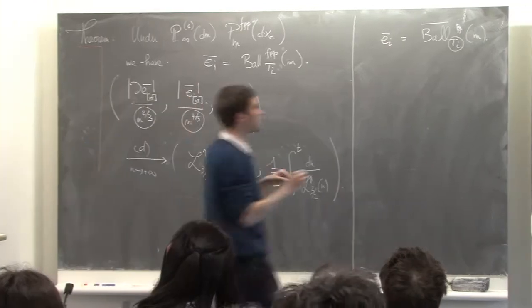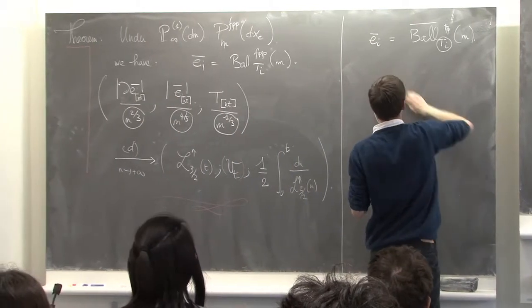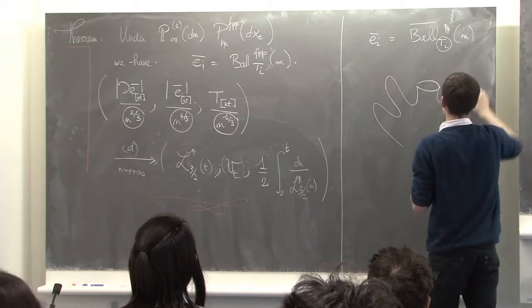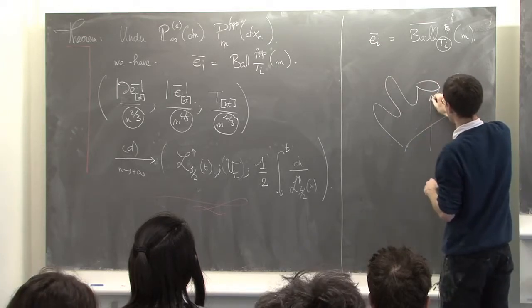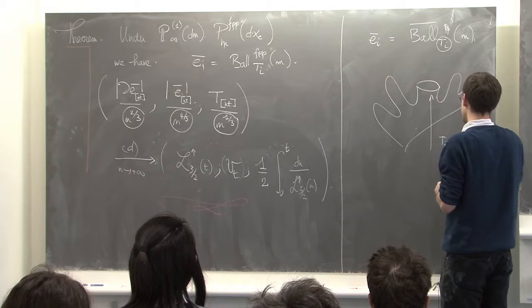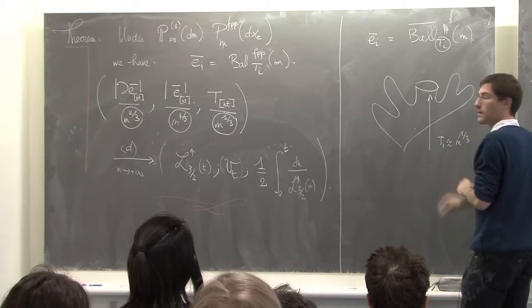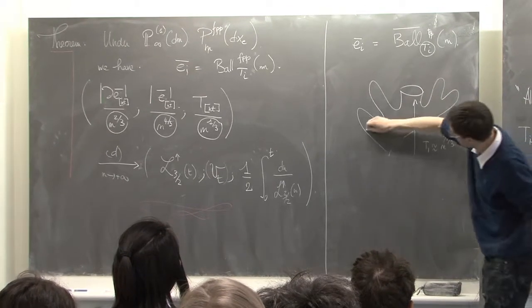That means that, roughly speaking, after time Ti, which is n to the 1/3, you have explored a map.